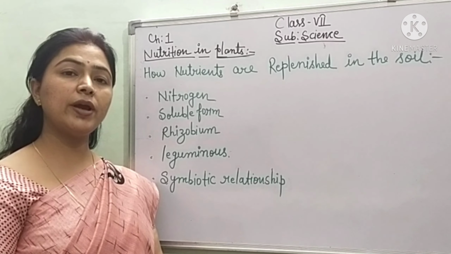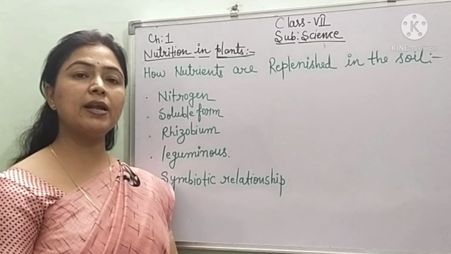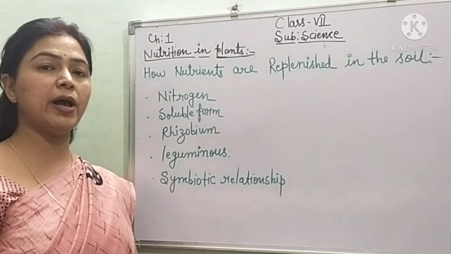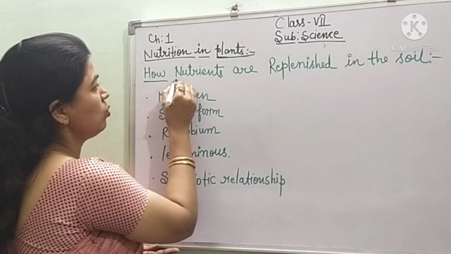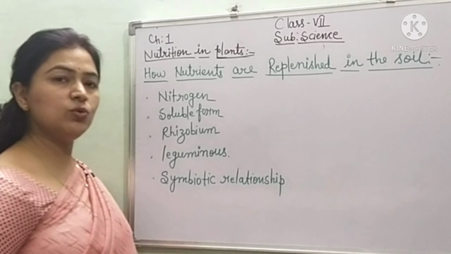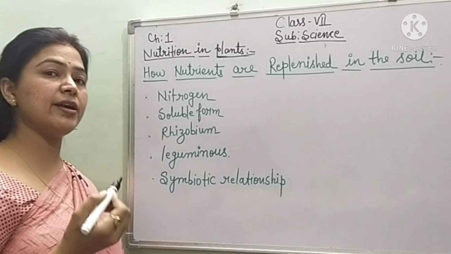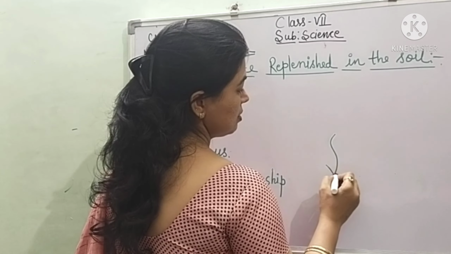Yes, children, right now we have done saprotrophs, insectivorous plants, parasitic plants, and I told you about symbiosis. Now the very important topic I am going to tell you is how nutrients are replenished in the soil. I told you how plants take nitrogen, and that I want to tell you. Suppose this is a leguminous plant, children. I am writing here leguminous, all the pulses.